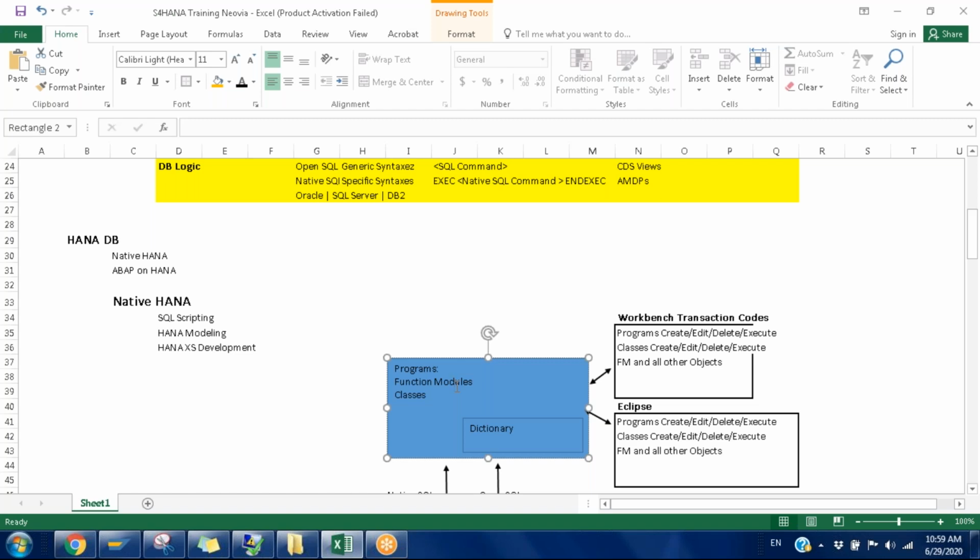So instead of using so many select queries, they may ask us to create one AMDP or a couple of CDS views to optimize the program process. But they won't ask us to directly create an XS development or redesign the application, because one program can contain hundreds or thousands of conditions. They cannot replace all of a sudden. That is a very big problem for the businesses.